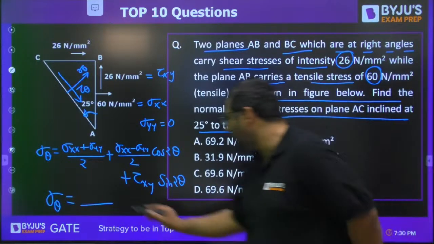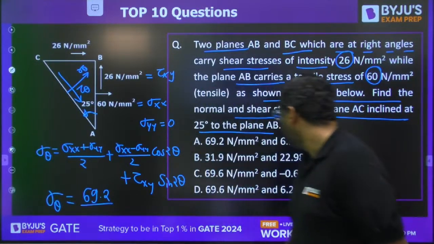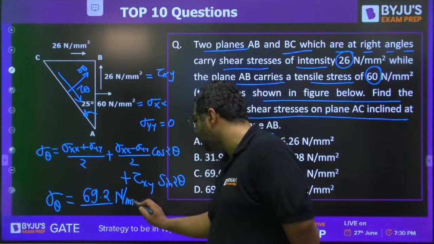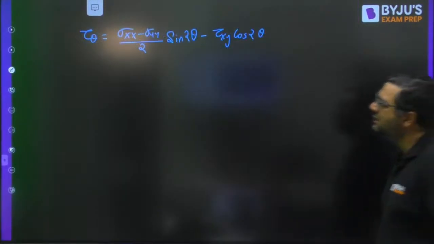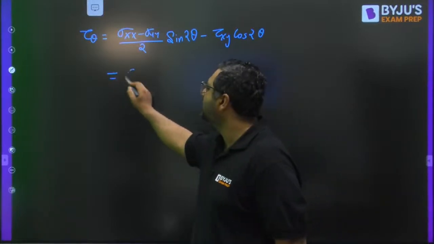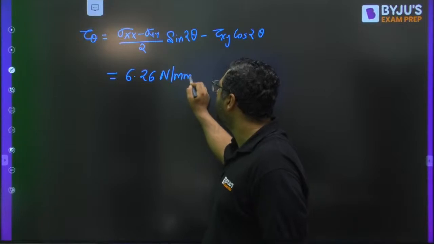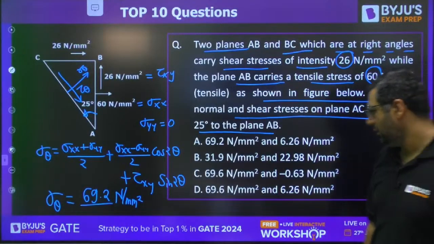You will get normal stress as 69.2 Newton per mm square, and you will be getting tau theta as 6.26 Newton per mm square. So the answer for this question will be A.